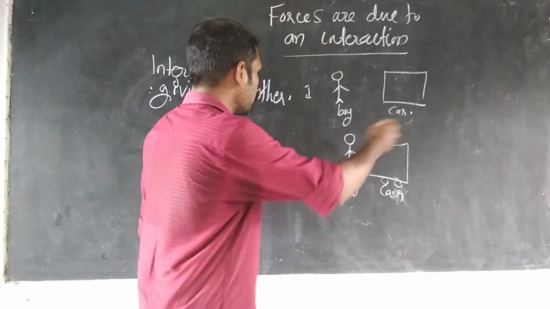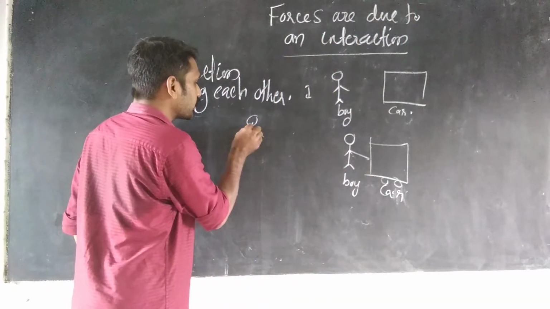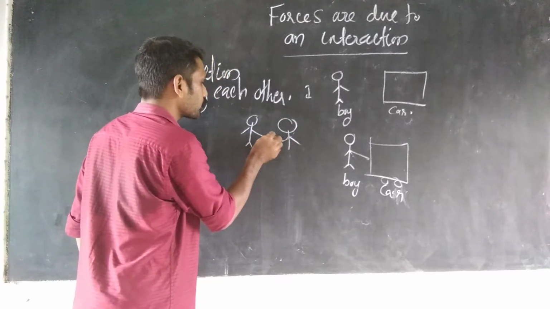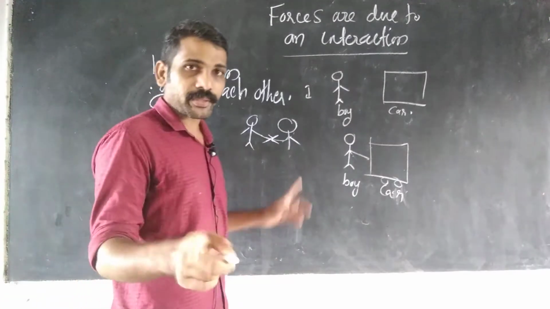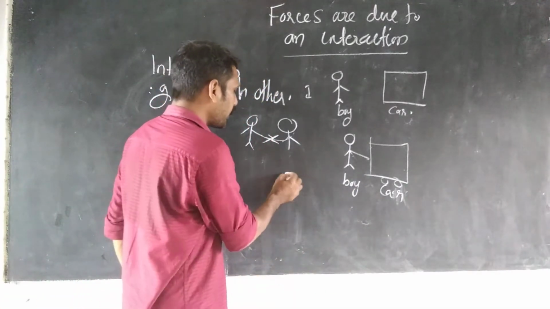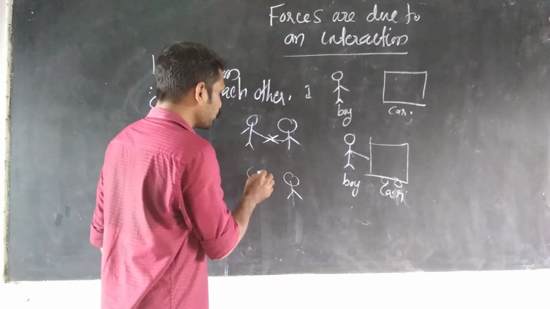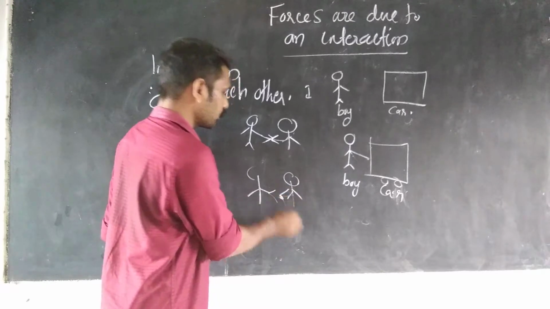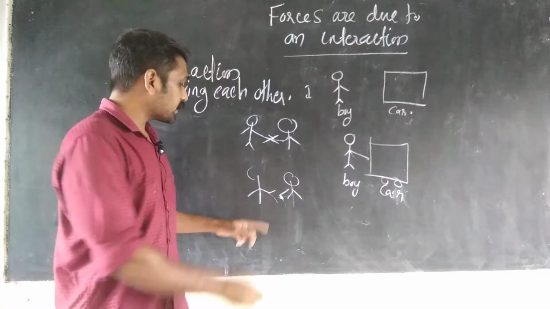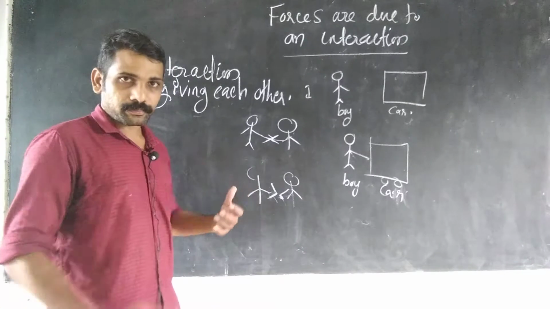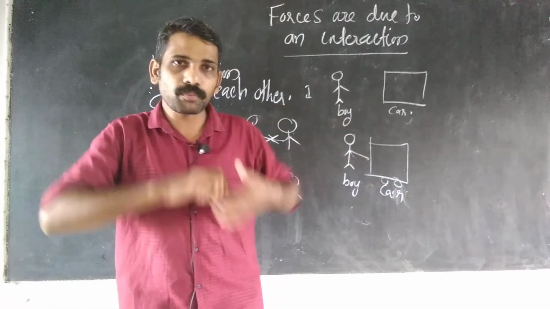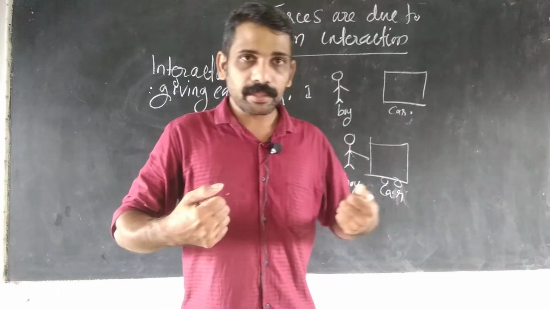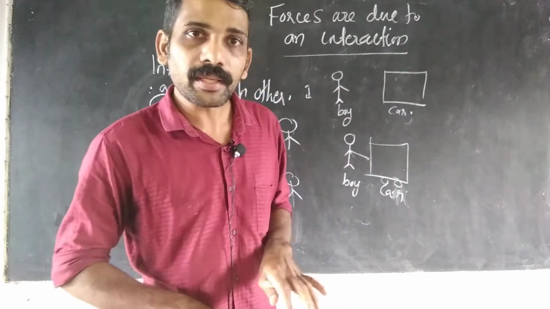Okay, so next example is what? Two girls are pushing each other. In your textbook you can see two girls are pushing each other. And also you can see another example, two girls are pulling each other. Pulling is a force. And another example, you can see that a boy is pulling a cow.